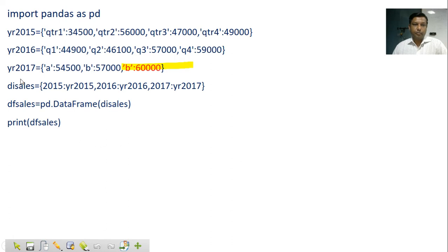Program. Year 2015 is a dictionary, year 2016 is a dictionary, year 2017 is a dictionary. In this program, I added one more key and value combination in year 2017. Here B is 60,000, and here you can see both are B. This B value and this is the B.